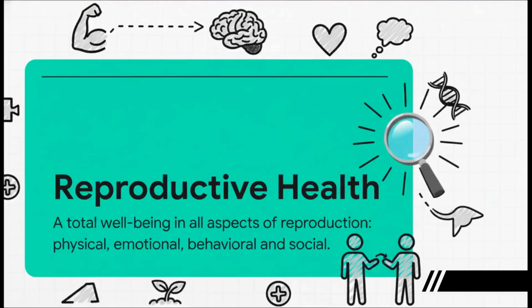Okay, get ready to screenshot this or jot it down. This is the official WHO definition, and it is a goldmine for MCQs. The key phrase to lock in is total well-being. Examiners love to test if you know it's not just about the physical stuff, it's also emotional, behavioral, and social. They'll ask something like, which of the following is not part of reproductive health? And you'll know the answer instantly.